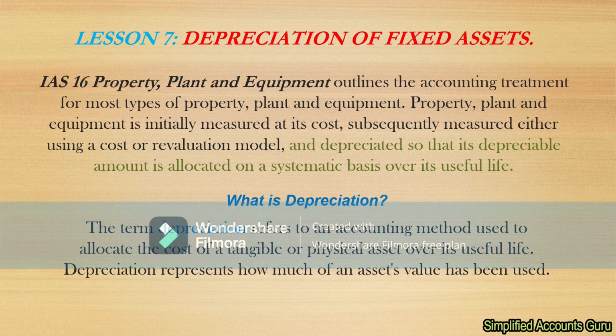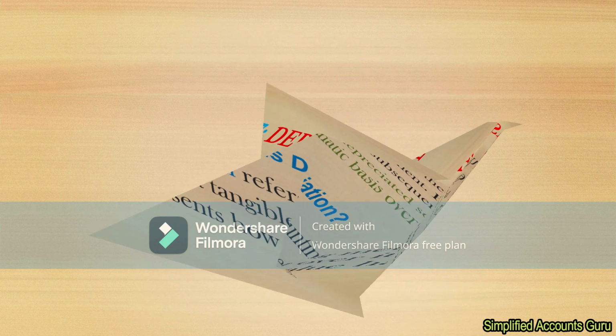Now, when we are talking about a fixed asset, we said that that is the asset that is expected to last for more than one financial period in the business. And when we talk about the tangible or physical asset, we are trying to refer to the asset which you can touch. Now, depreciation represents how much of an asset's value has been used.